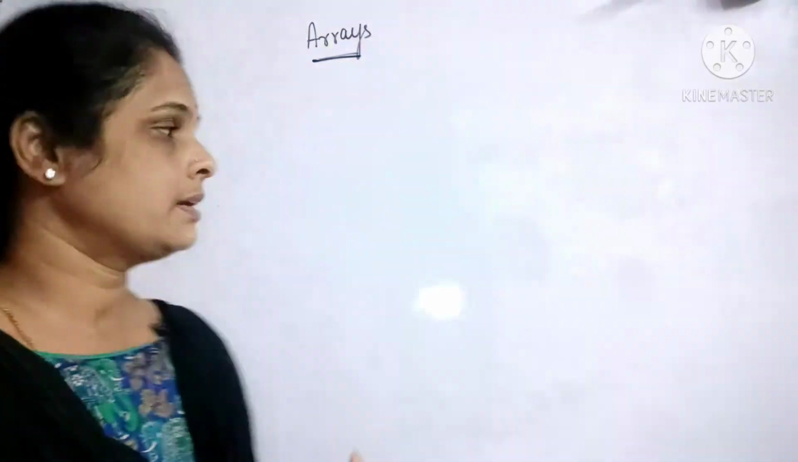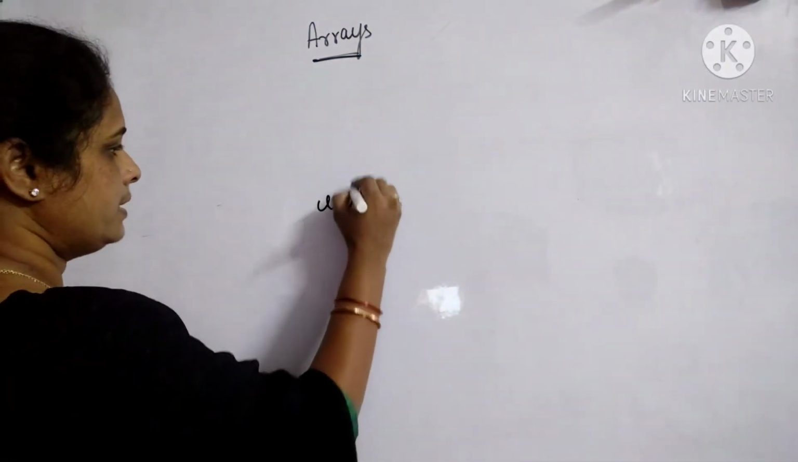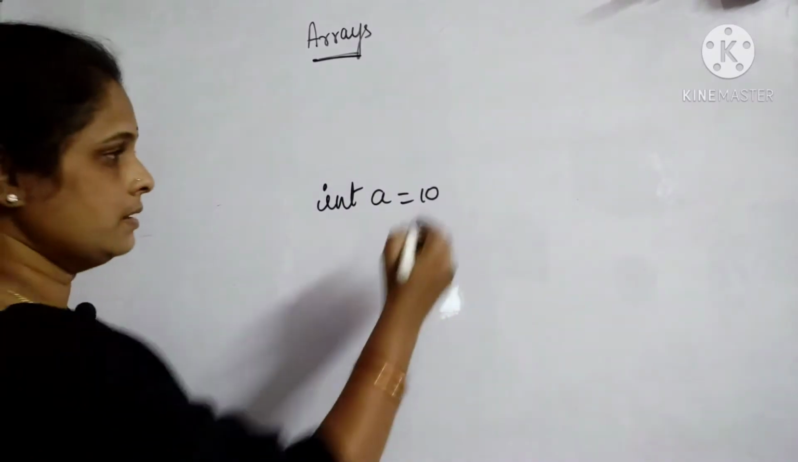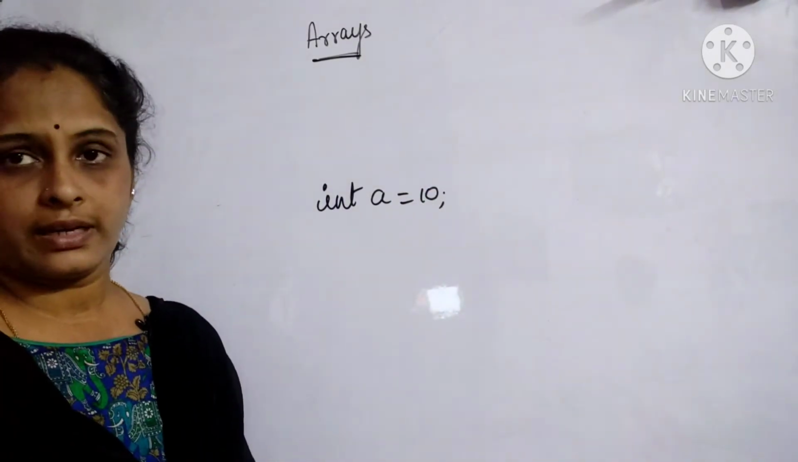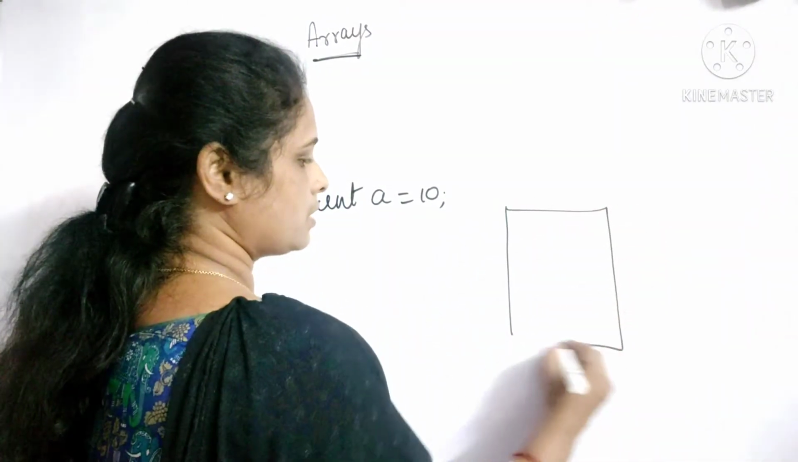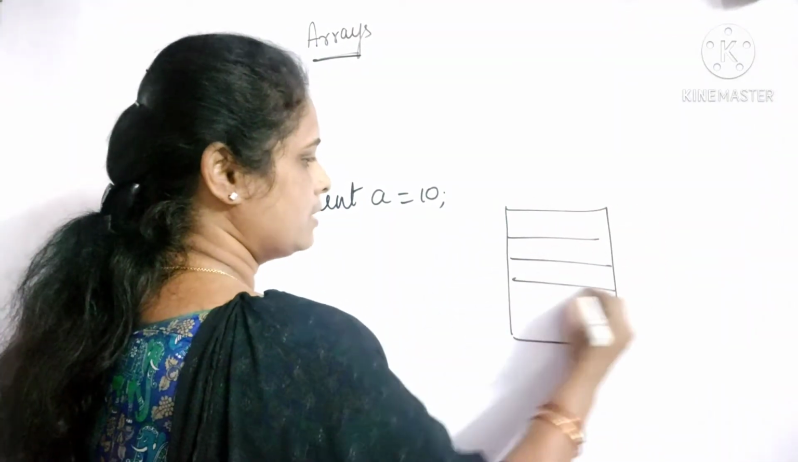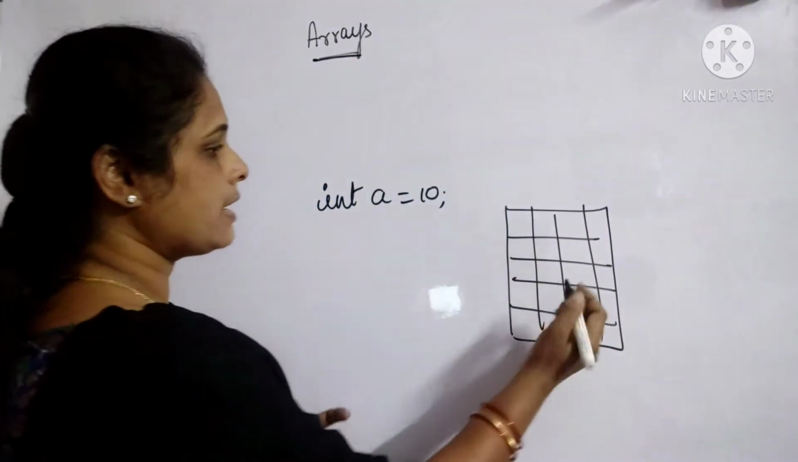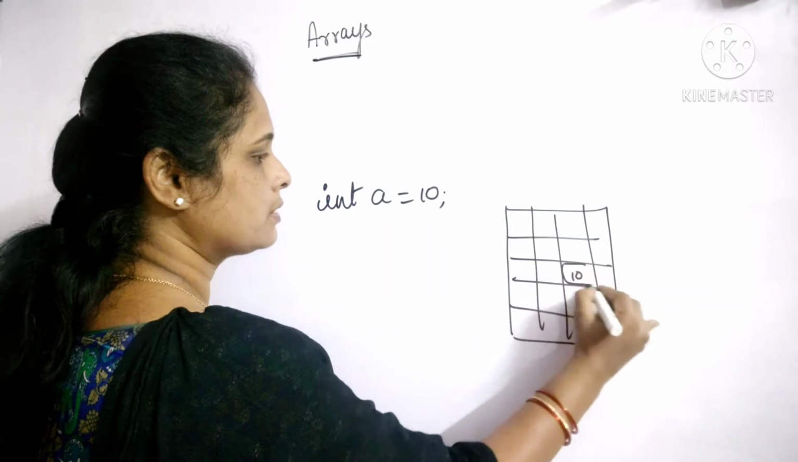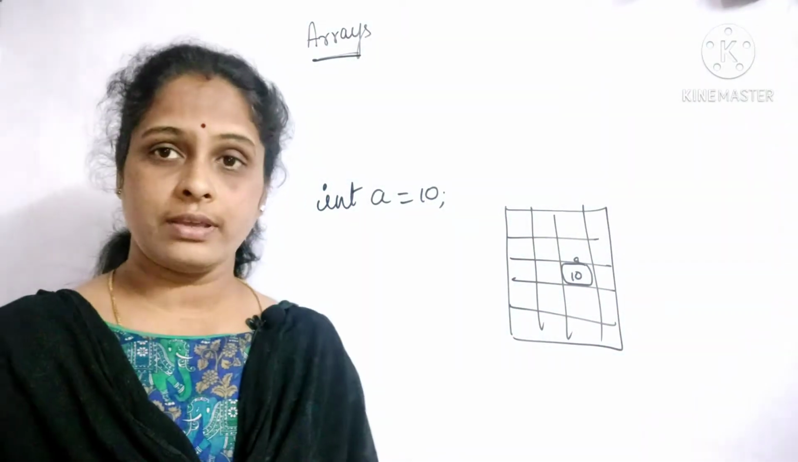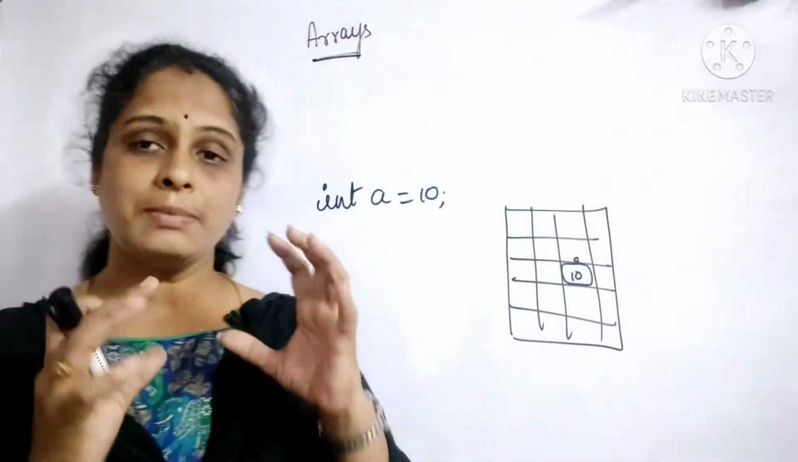For example, if I say int a is equal to 10, then what happens inside the computer's memory, if you know, is that the data will be stored randomly. Somewhere a is going to be stored here. This will be the name of it, a. But what if I want to store similar types of data?